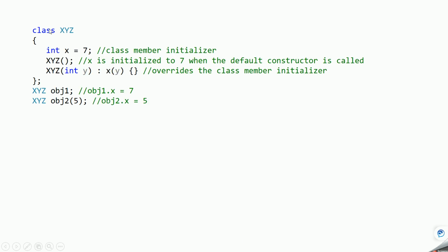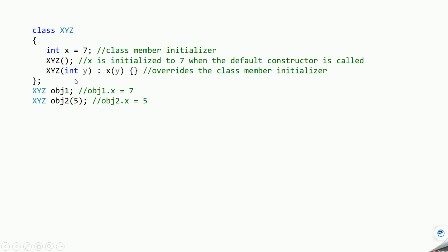Same way here, if you have a variable assigned some value, and you have a default constructor and another, parameterized constructor. If you create an object without passing a parameter, the default constructor will be called, and each instance created this way will have the value of x as 7.